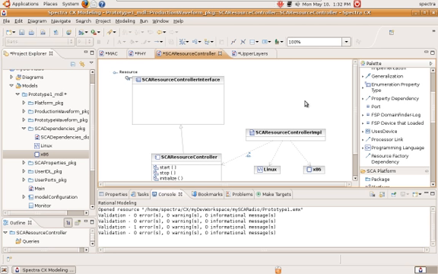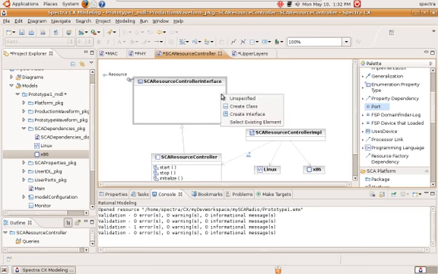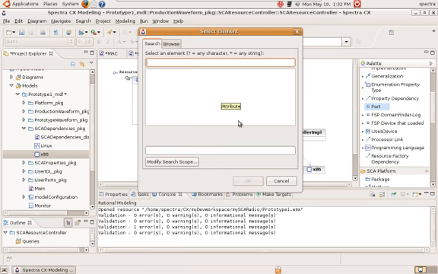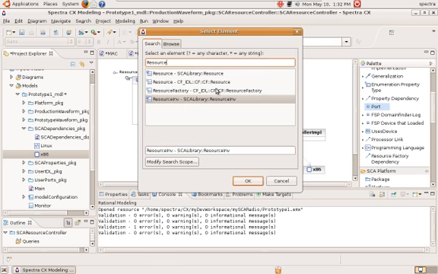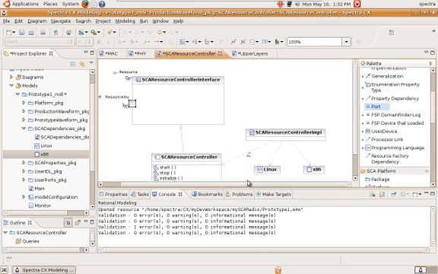Now, so that I can have my SCA resource controller control the resources in the waveform, I'm going to add some control ports. But to do that, I actually use the resource interface, the core framework resource interface. So let me do that. In fact, I use the resource inverse interface for my control ports, and I'm going to have one of these for each of my components in my model.